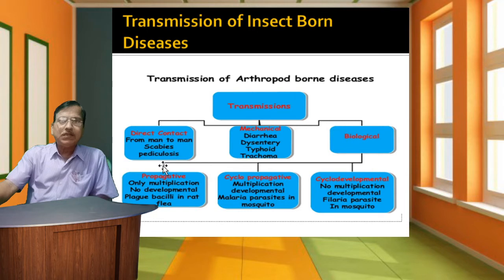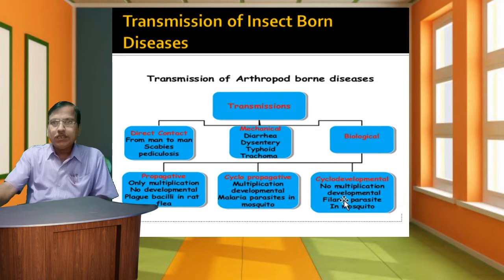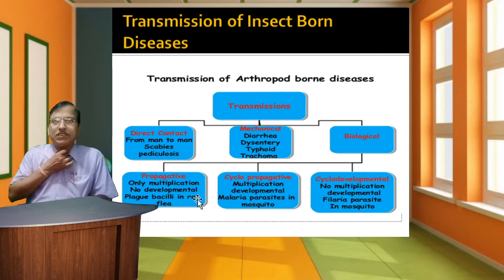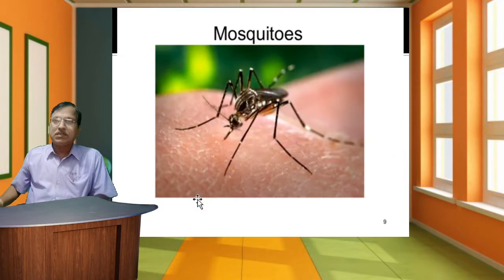Scabies and pediculosis are specific insect-borne diseases. In mechanical transmission, diarrhea, dysentery, typhoid and trachoma are transmitted by insects. Biological transmission includes 3 types: propagative, cyclopropagative, and cyclodevelopmental. These are the transmission methods of insect-borne disease discussed in the first unit.